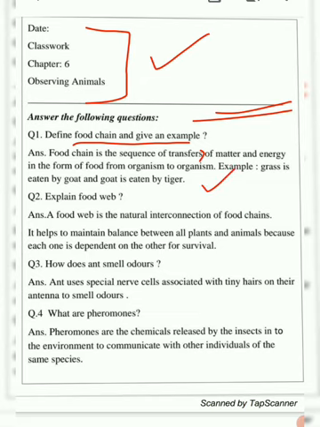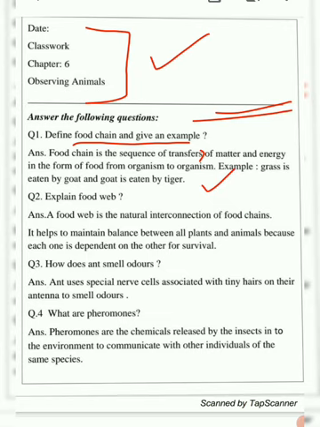Now again, as we have learned in the previous video, I'll be sharing the link in the description box, or by the end of the video also you will get the link. You can watch the video once again to get your concepts clear. So food chain is a sequence in which the energy travels from one organism to another in the form of food. Like grass will be eaten by the rabbit, rabbit will be eaten by the tiger, this way. So the example is very clear. You can have many more examples and frame them yourself.